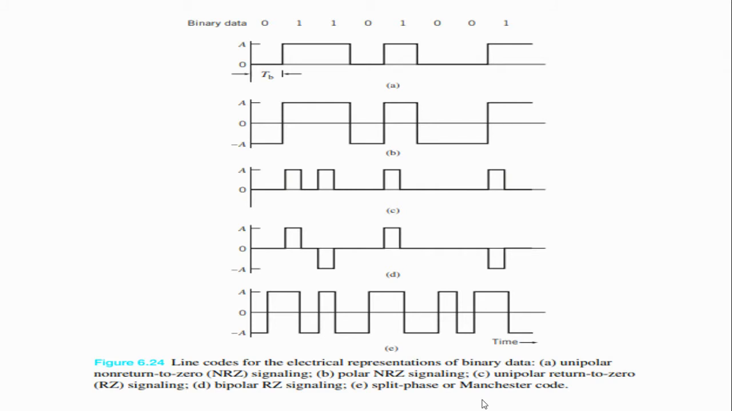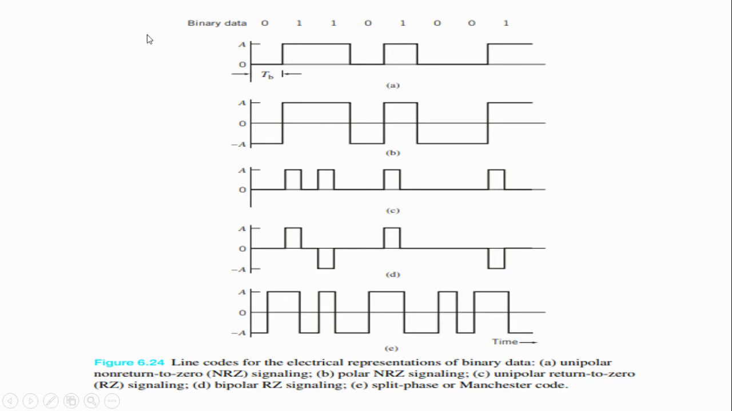Here, binary data is transmitted from the transmitter to the receiver. We are going to see five types of line codes. First is unipolar non-return to zero, then polar non-return to zero, unipolar return to zero, bipolar return to zero, and Manchester coding. Now we will see them one by one.